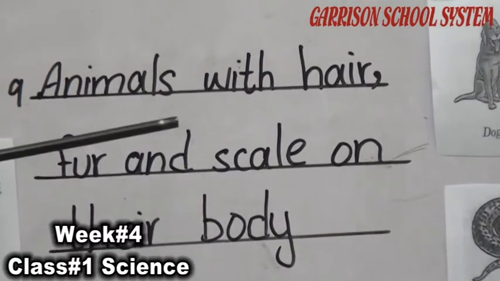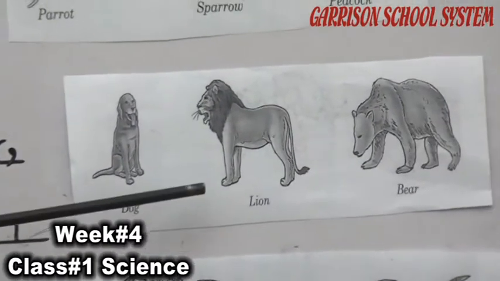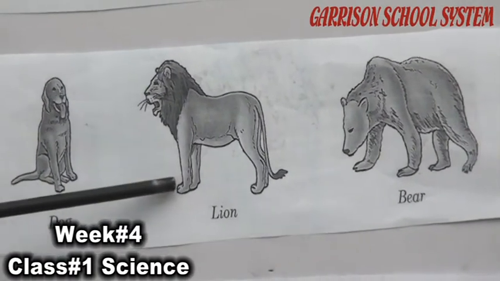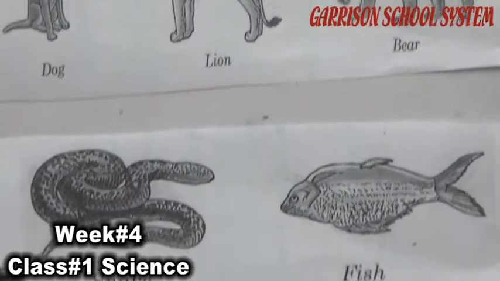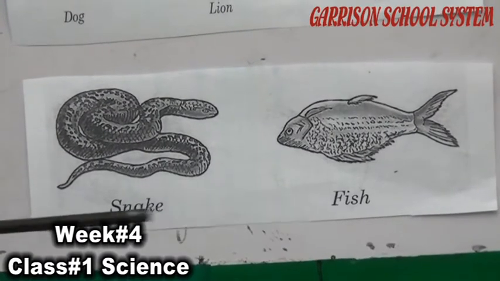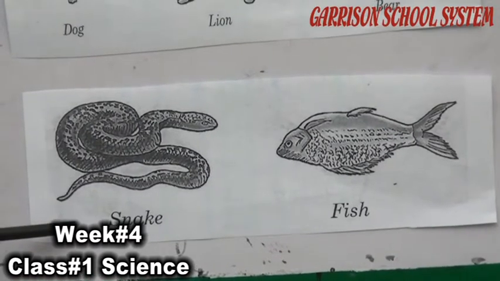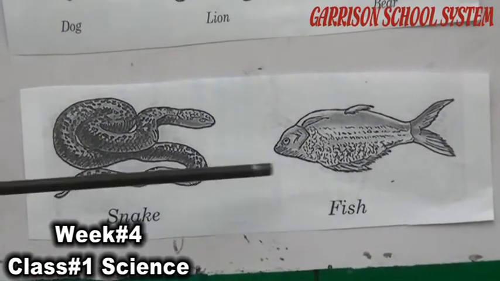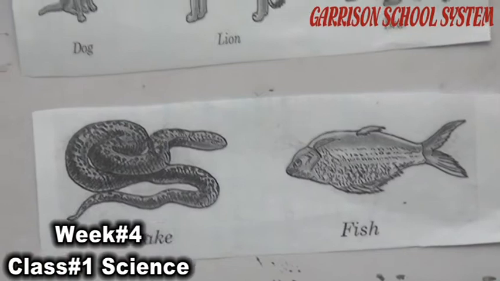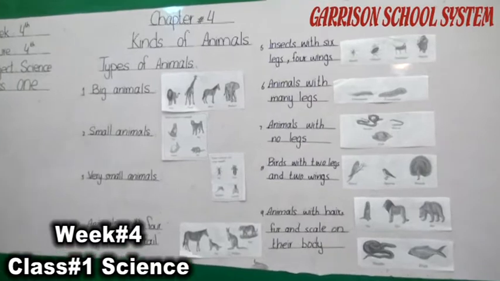All of you know that animals have different types of these structures on their body. Here you can see the dog, lion and bear. These animals have the hair or fur on their body. Some animals have no hair or fur. Instead, they have the scale on their body. For example, snake and fish. If you observe the bodies of these animals, you can see a different structure on their body which are called the scales. These are called the scales. They have scale on their body. These are the different types of the animals which we divide according to their size and shape.